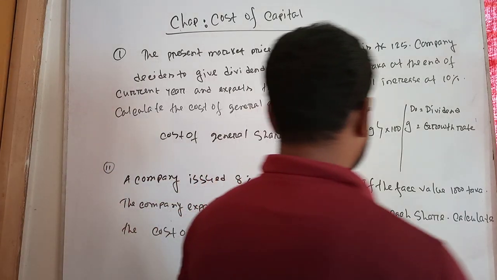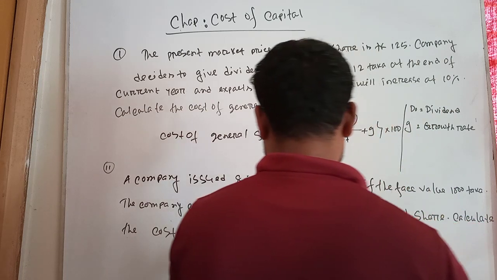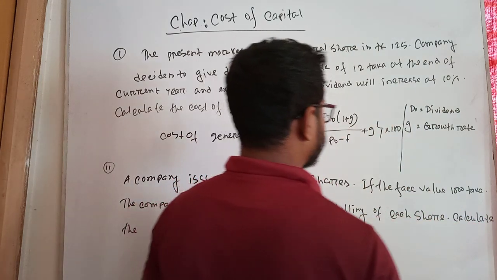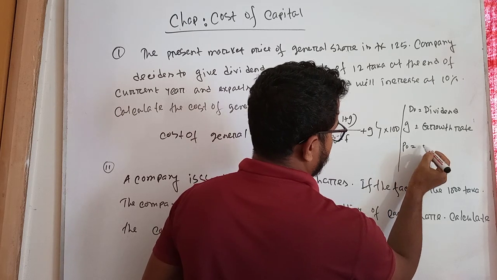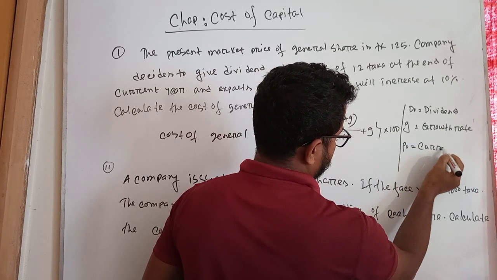The next important topic is P0. P0, student, represents the current market price.